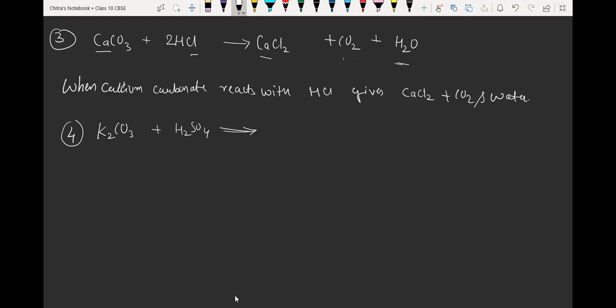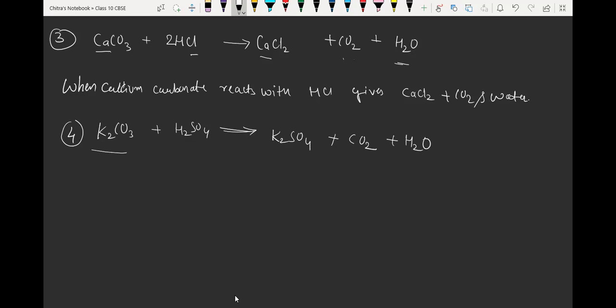Drishi, go ahead, beta. K2SO4 plus CO2 plus H2O. Yes. It will form potassium sulfate. Then again we have carbonate here, so one product is fixed, which is carbon dioxide, and water.